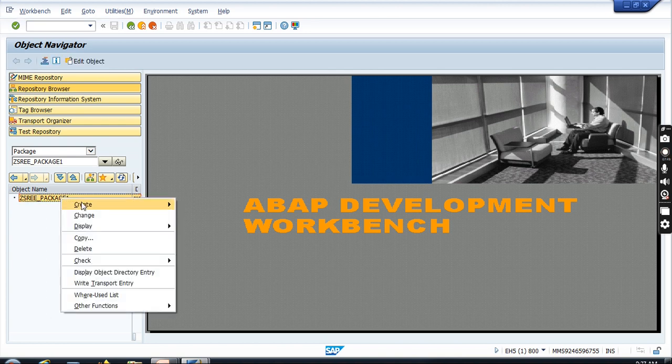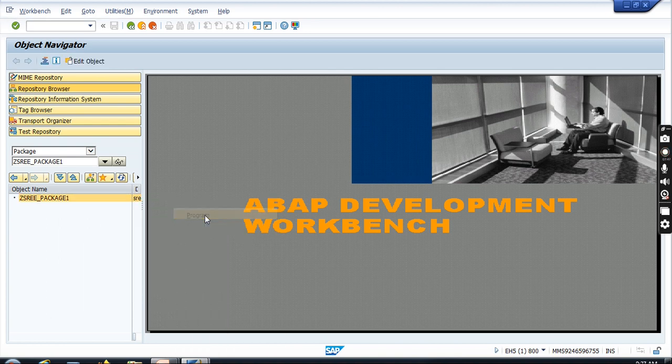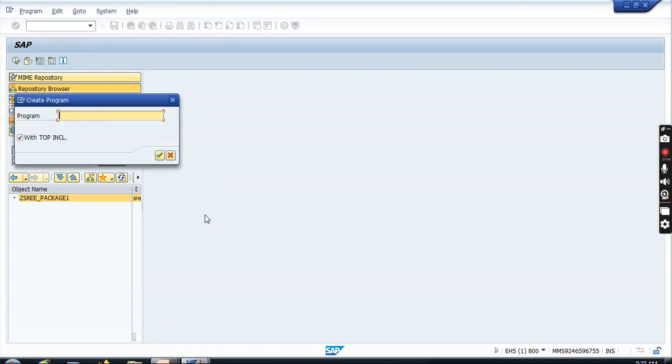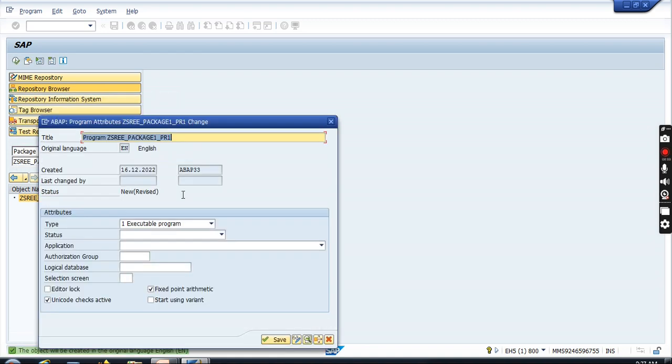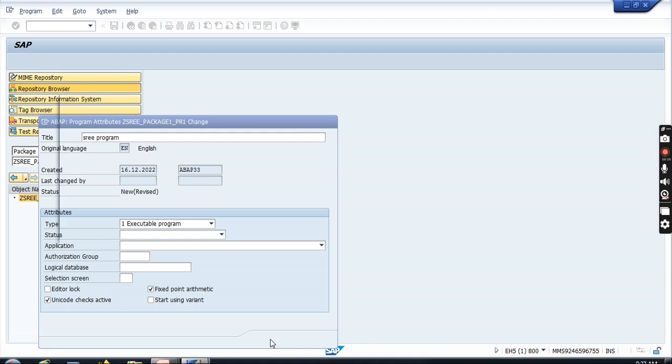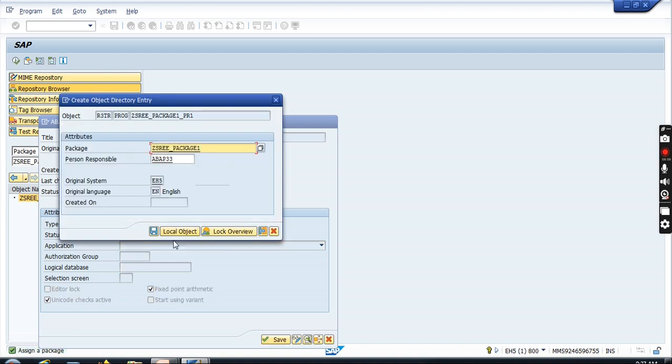Right click, create program. You can also use the T code SE38. Here enter the program name PR1. Here uncheck it. C program. Save. Now I enter my package name.